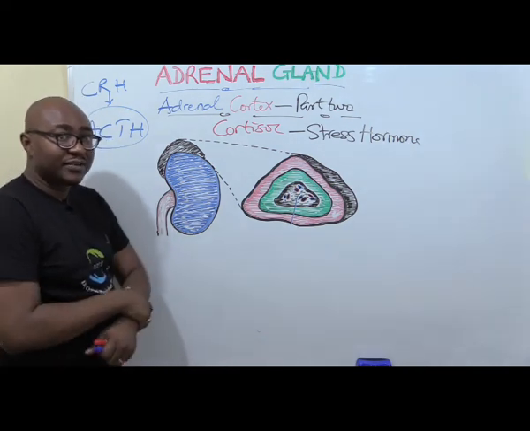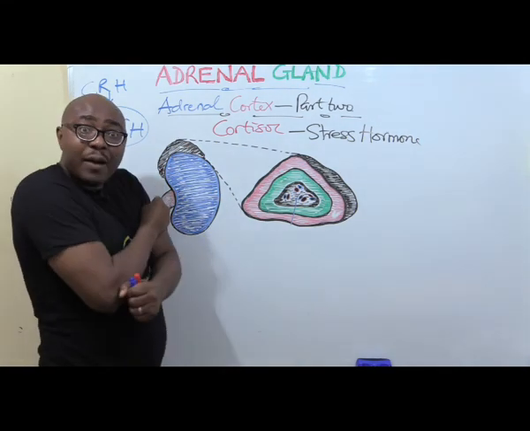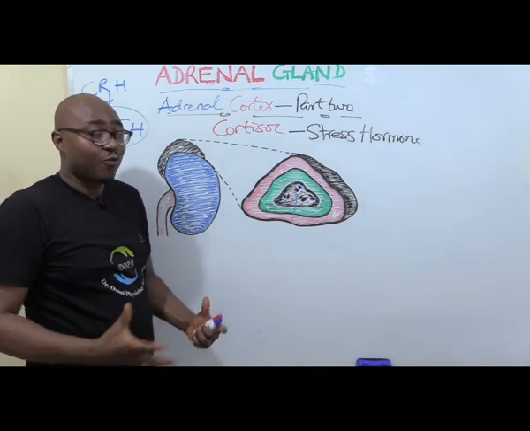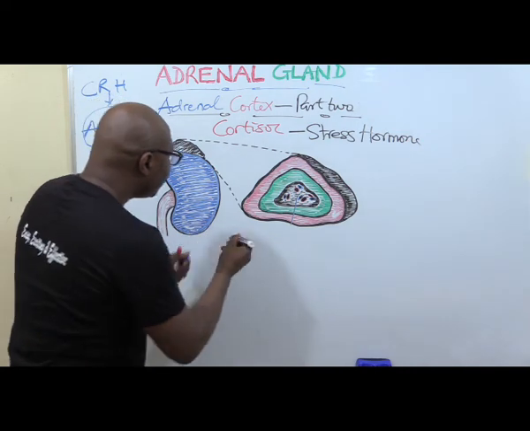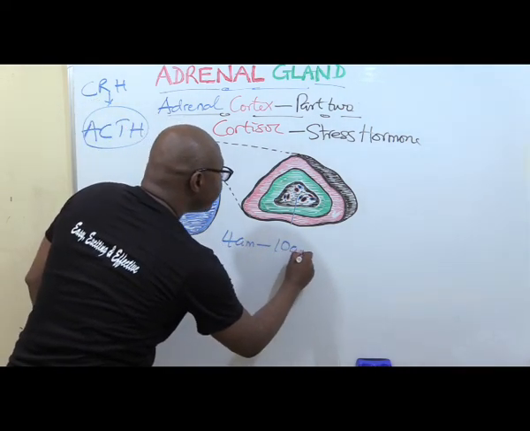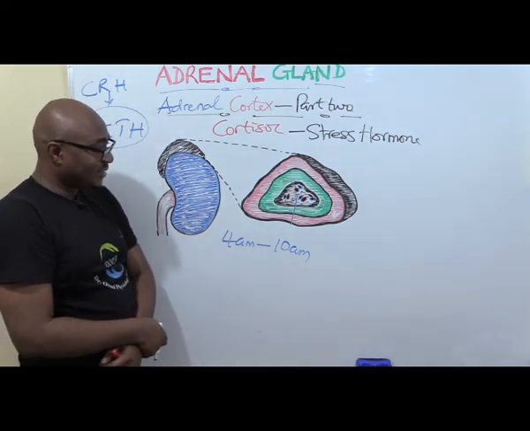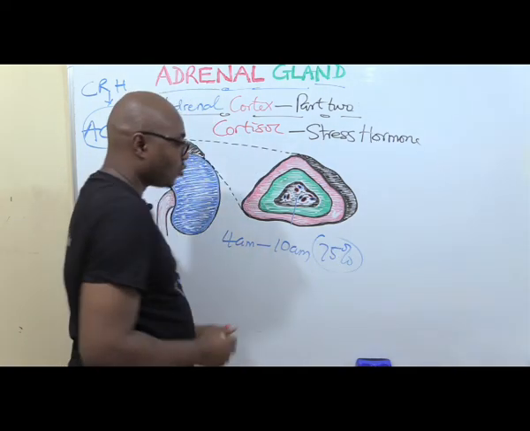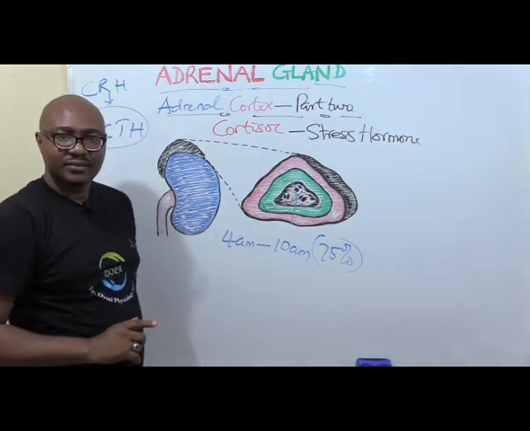Now, let me tell you something very interesting, a secret. Do you know that in a 24-hour period, 75% of cortisol that is released is released between 4 a.m. and 10 a.m.? Shocking, very surprising. 75% of the cortisol released in a whole day is released within 6 hours.